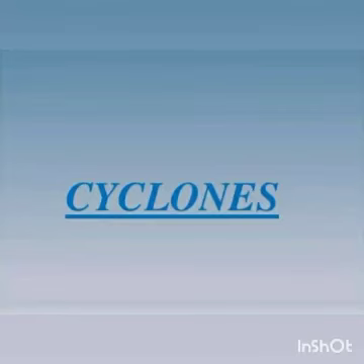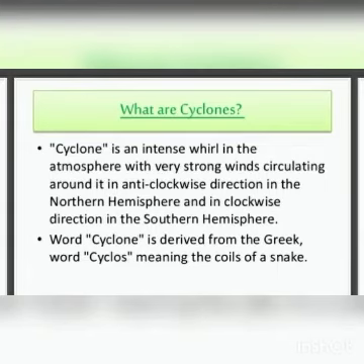Next we see about cyclones. What is a cyclone? A cyclone is an intense whirl in the atmosphere with very strong winds circulating around it in an anti-clockwise direction in the northern hemisphere and in a clockwise direction in the southern hemisphere. The word cyclone means the coils of a snake. The word cyclone is derived from the Greek language.